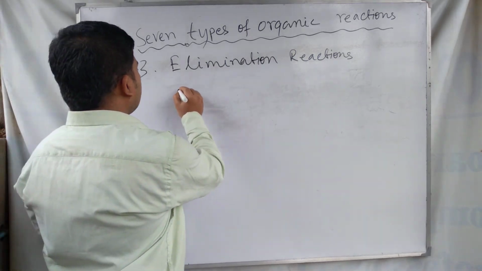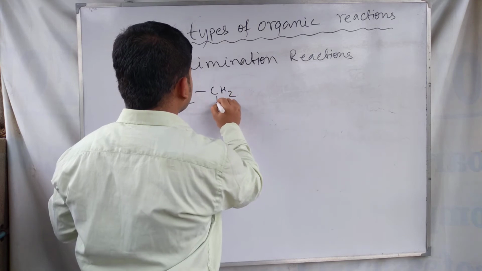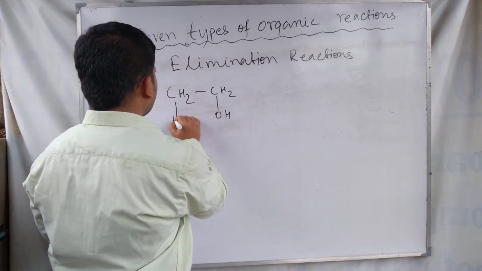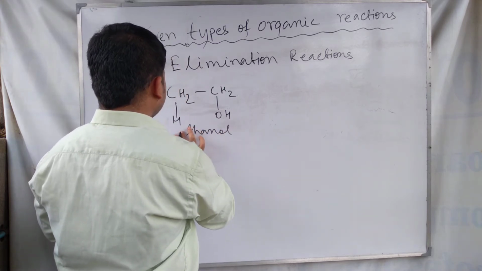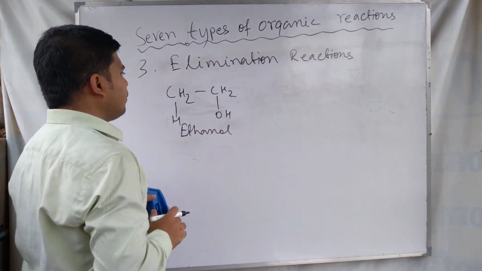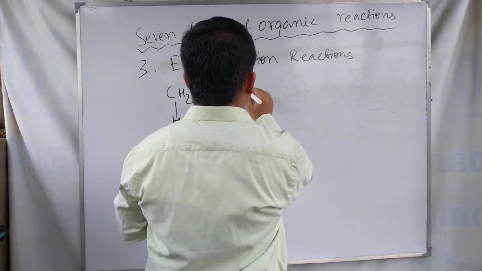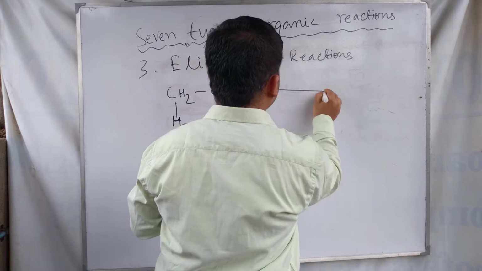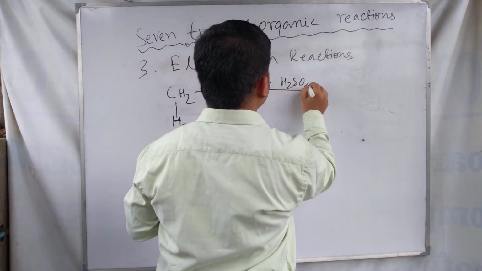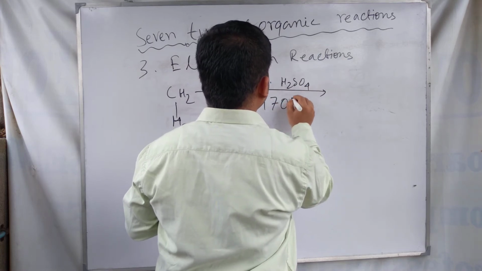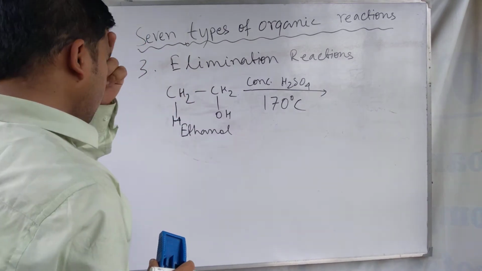Suppose this is ethanol, and when ethanol is heated with concentrated sulfuric acid at a temperature of 170 degrees centigrade, what happens?